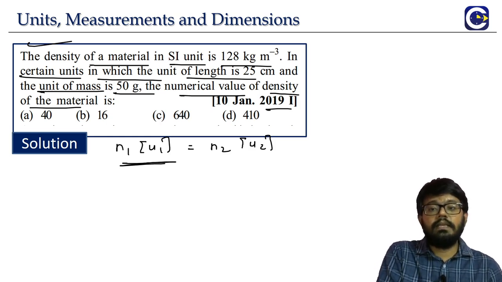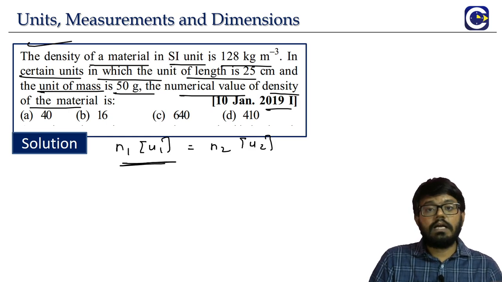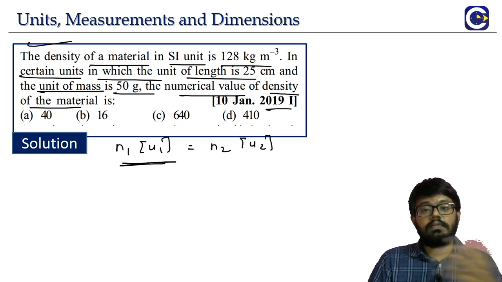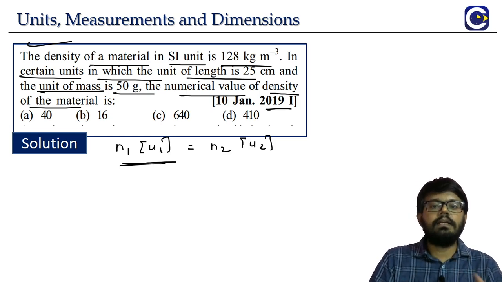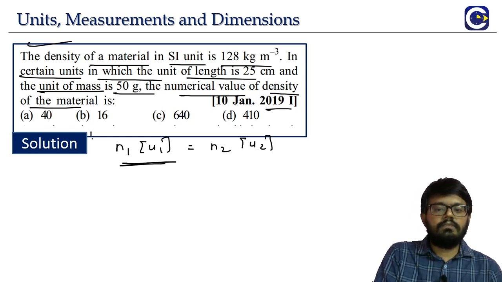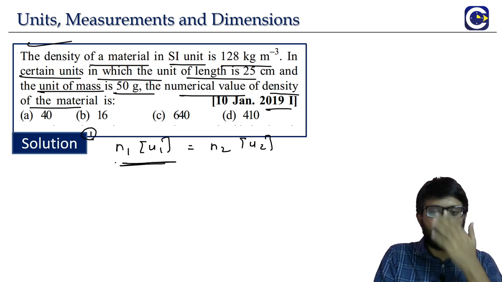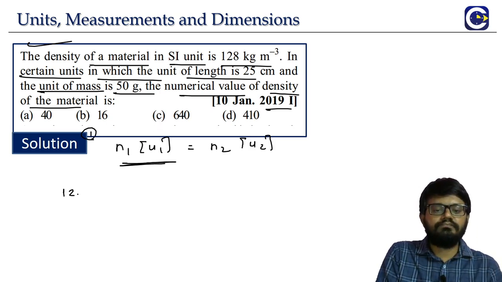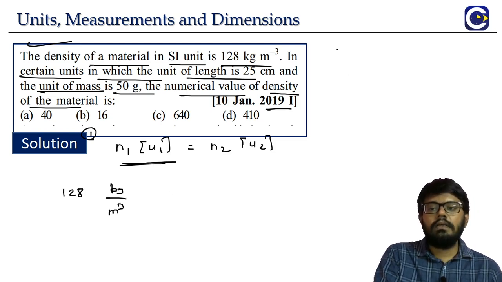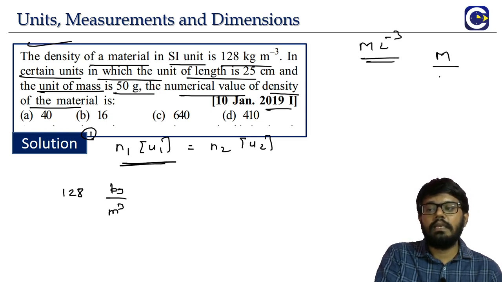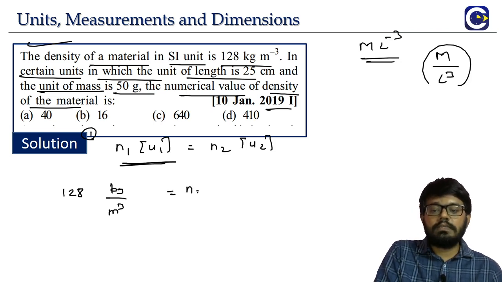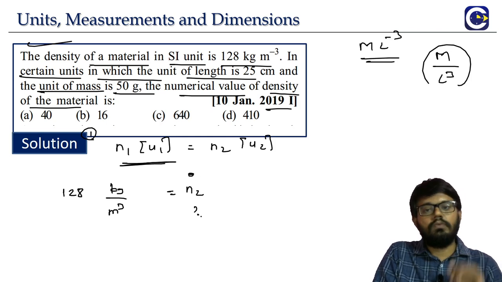Generally we may have a conversion of a particular measurement value from CGS to SI or SI to CGS, like that. Here they are changing it a little bit. So system 1, let's take it as the SI system. The numerical value is 128. The unit value is kg per meter cube. Remember, the dimensional formula for density is M L power -3, or M by L cube. Now in the new system, we have to find this N2 value. That is what we have to find.